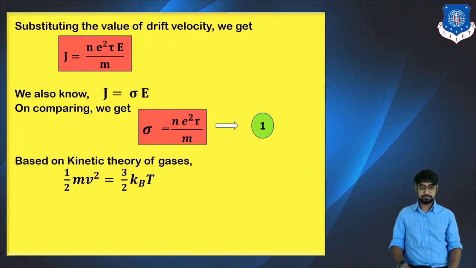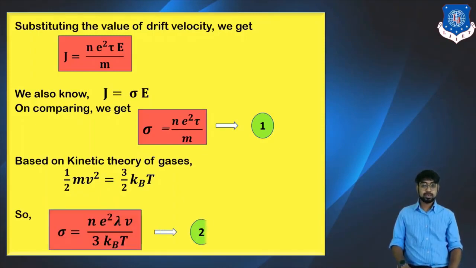Now we take the term in m and replace it, and we get the final conductivity equals n e square lambda v upon 3 kB T, which is the electrical conductivity that we have derived.